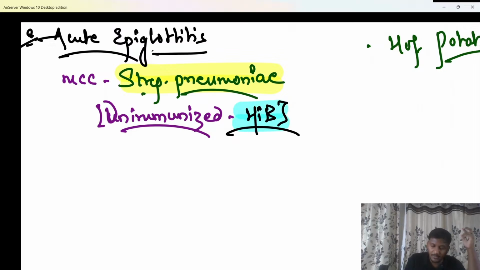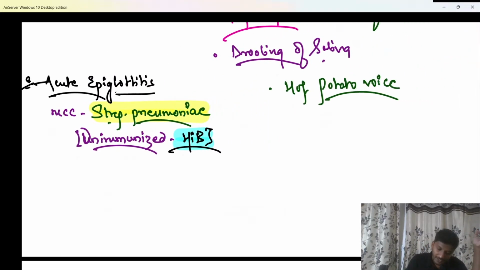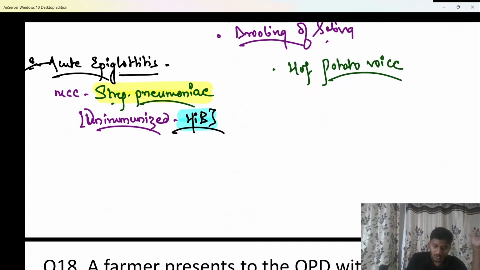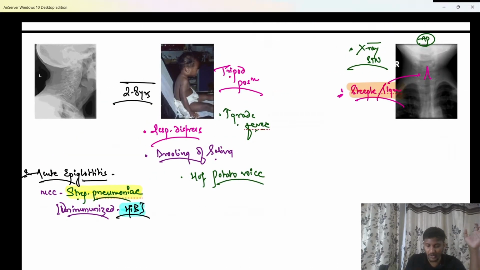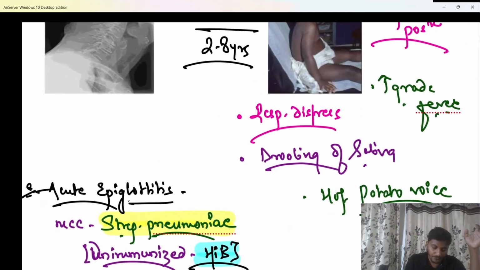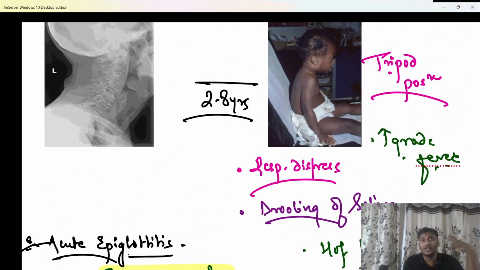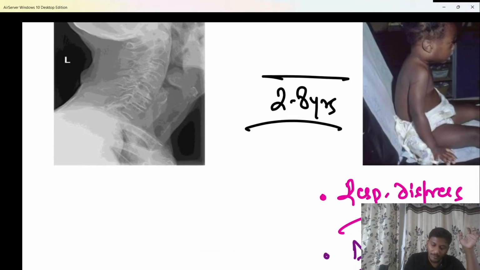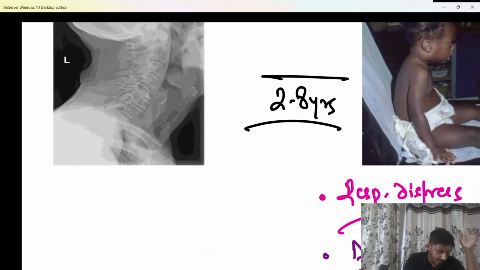So if the child is unimmunized, then HIB, but if the child is immunized, he would have got HIB vaccines, and therefore the incidence of HIB infections is decreasing. Clear? So that has to be remembered. No issues with this, as it is a bacterial infection. All these symptoms will be there in the patient, and definitely there will be a red and swollen epiglottis, which is seen on the X-ray soft tissue neck.